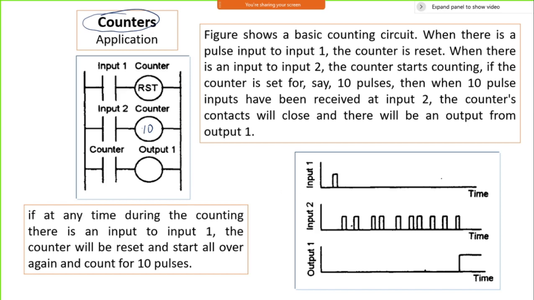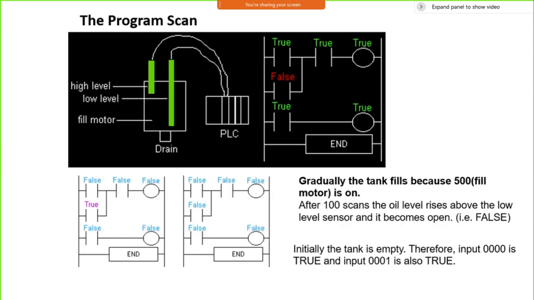So you can just look at the input. Once you get it, it will go on counting 1, 2, maybe some more time it has taken, 3, 4, again 5, 6, 7, 8, 9, 10. Once 10 is over, then the output will start, and this output will initiate this. That is the way counters are used. Okay, this is what a typical logic looks like.